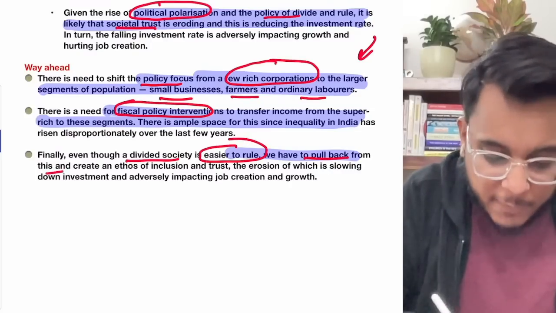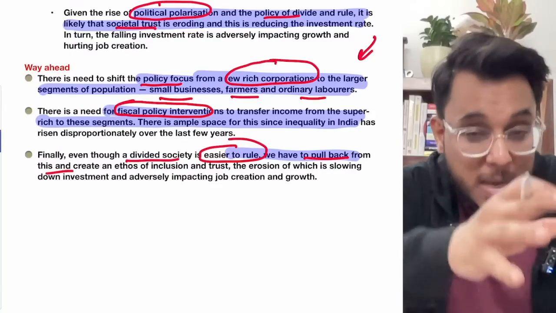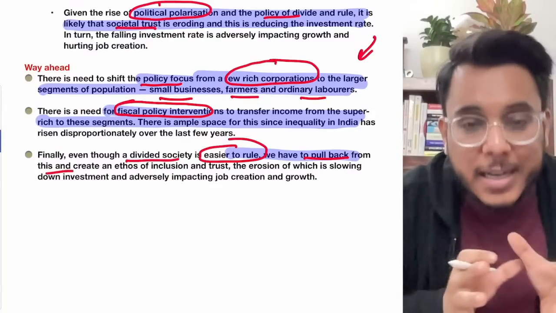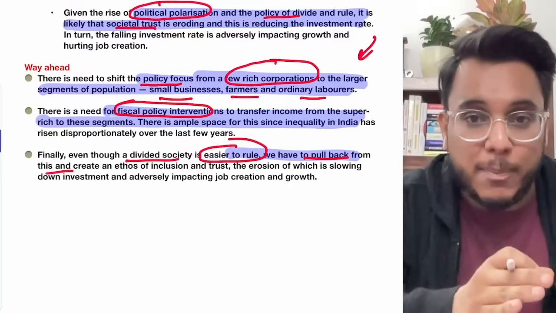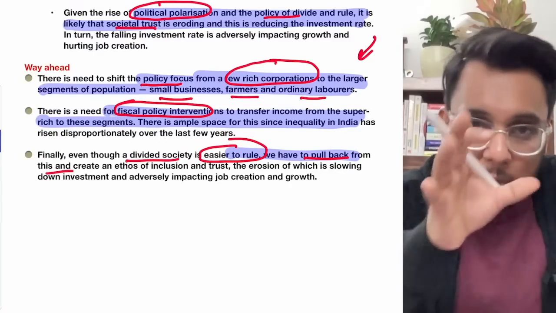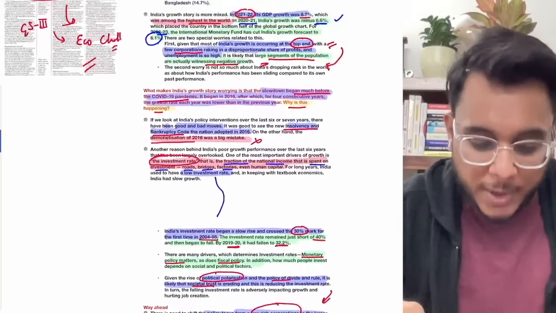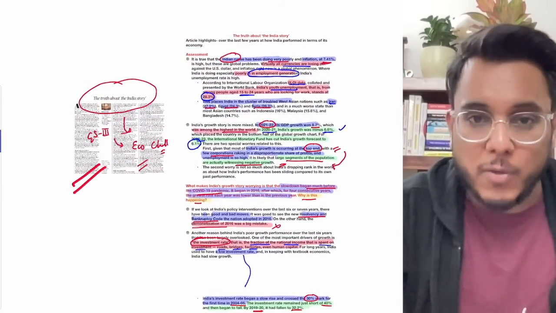We have to pull back from this. We need to create a kind of societal trust. People need to come together, people need to be knit together in harmony. This is something which is again going to be indirectly important. It will drive trust. That trust will lead to high investment, and that high investment will drive economic growth. So this is a good take that has been taken on the article. And now we'll move to the next article.